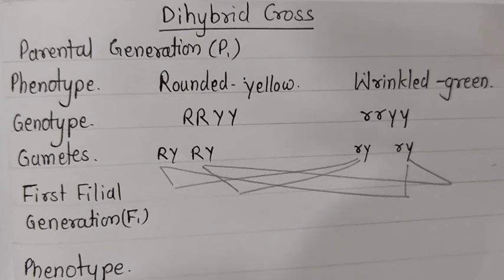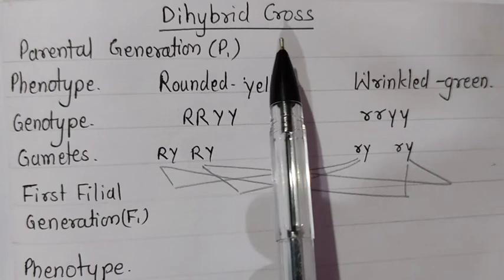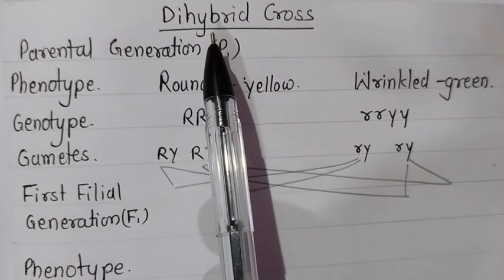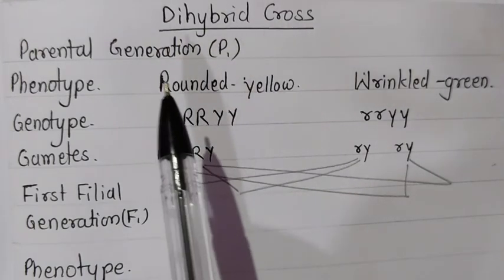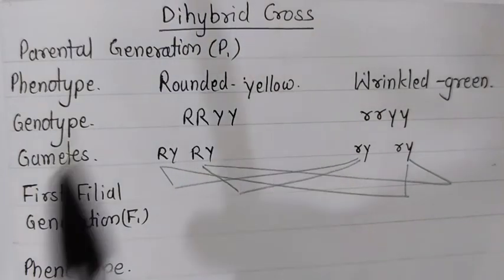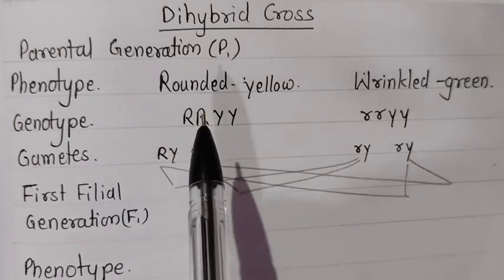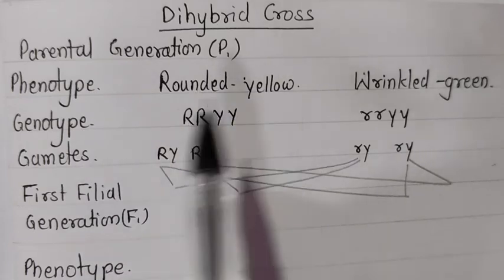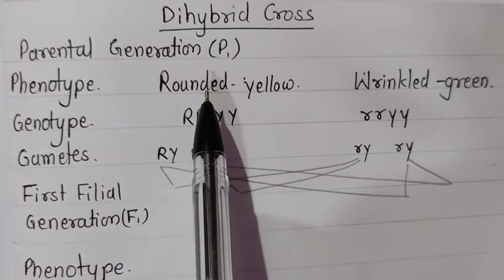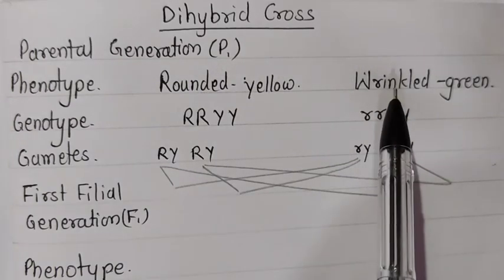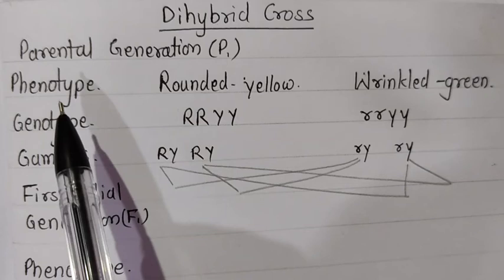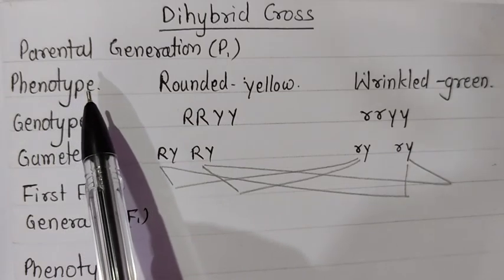In this cross, two pairs of contrasting characteristics were considered, that is color of seeds and the shape of seeds. That's why it is called a dihybrid cross. Di means two characteristics they have crossed, and that's why whatever formation takes place is called a dihybrid cross. Now here the parent plant has the characteristics rounded and yellow. So the phenotype of this plant is round and yellow, and the other plant is wrinkled and green. That is the phenotype, meaning the physical appearance of these plants.